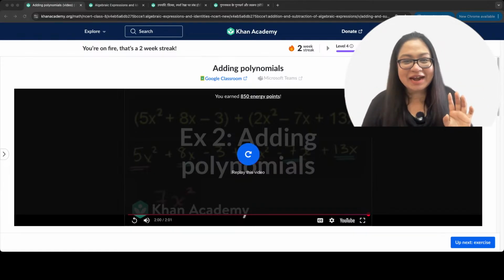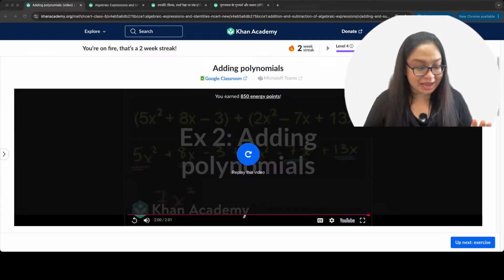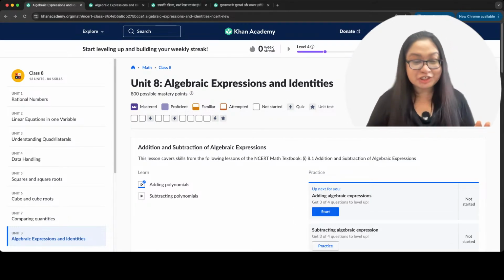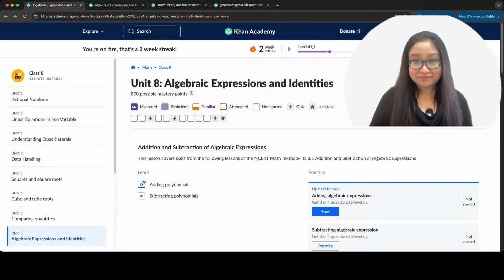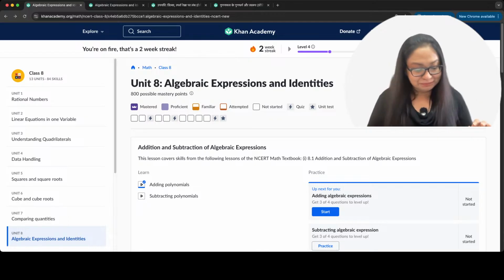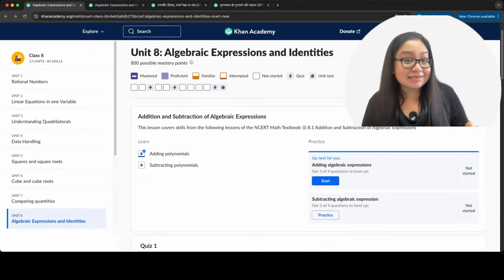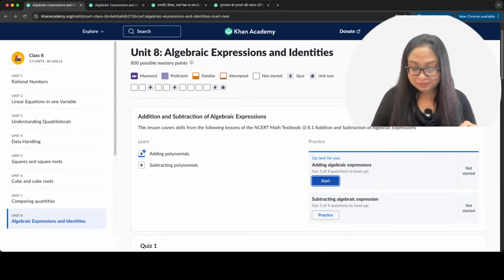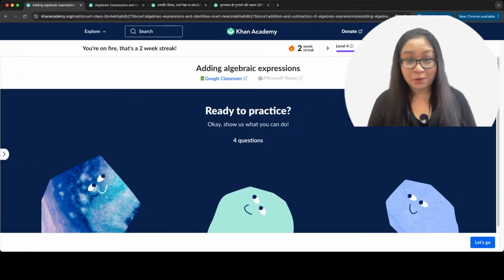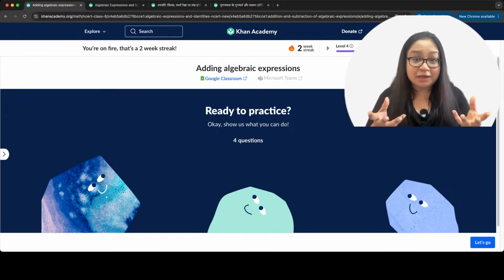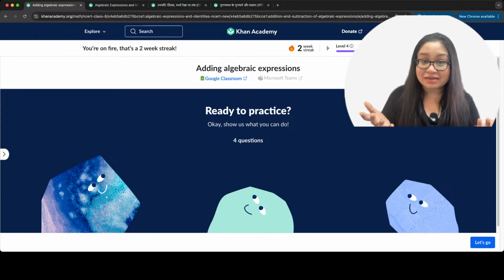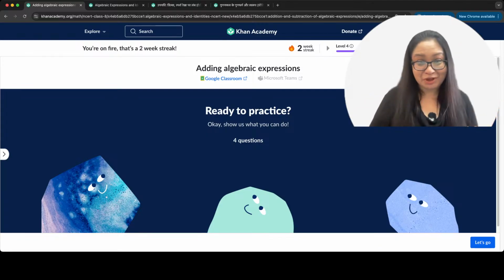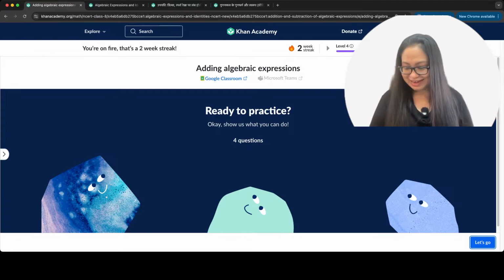Now, let's go ahead and add polynomials. The basic idea is to just go ahead and add the like terms, right? Here we go. This is the exercise. Are you guys ready? So, adding algebraic expressions. Now, this concept will be useful for you in all the grades, because this is the basics. ये हमेशा आपके काम आएगा because again this is the basics, right? Ready to practice? Let's go.